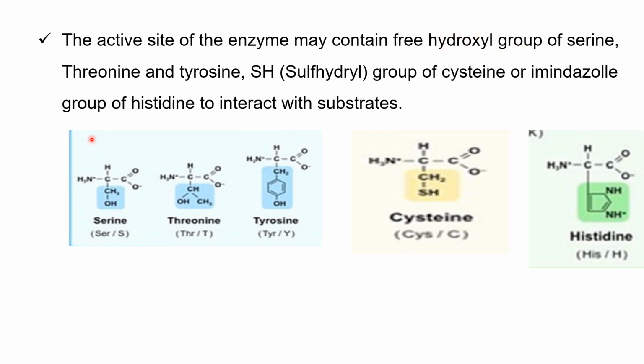That means hydroxyl groups for serine, threonine, and tyrosine: they have this OH group on their side chain. Cysteine has a sulfhydryl group on its side chain. Histidine has an imidazole group on its side chain. So by using these side chains, the substrate and enzyme interact with each other.